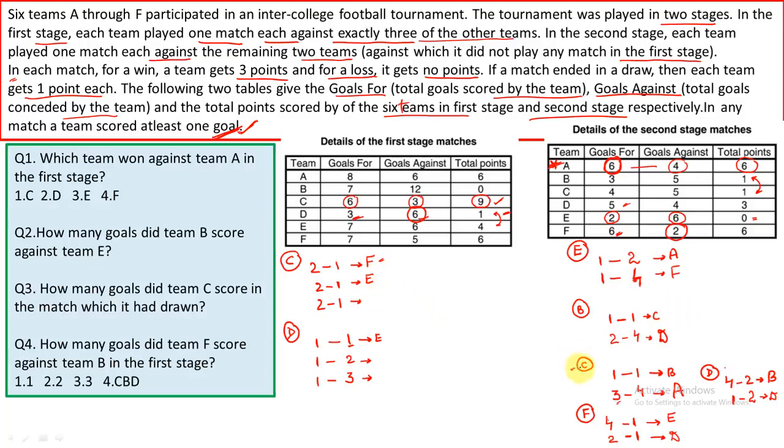Now C is playing 2 matches with A and B. So the remaining team which C would play would be D. So over here with the match against D, 1 and 2 would be against C. Now C is playing 2 matches against B and D. Now the remaining match that C would play in the first stage would be against A, which is 1-3.